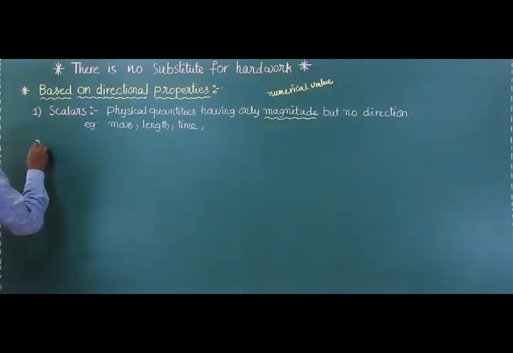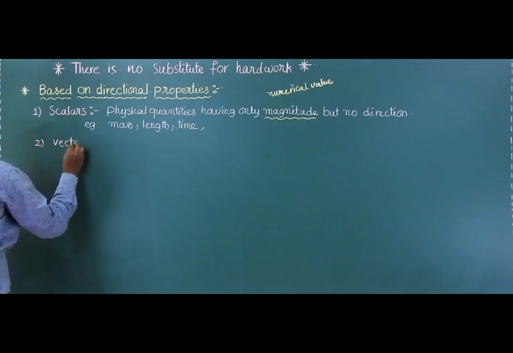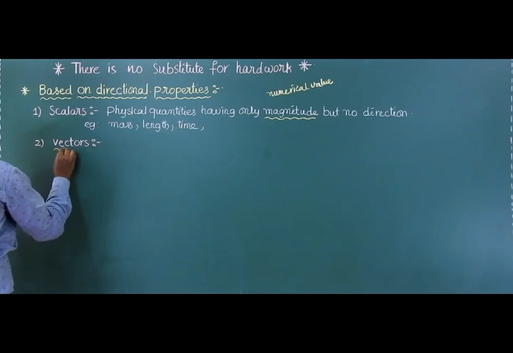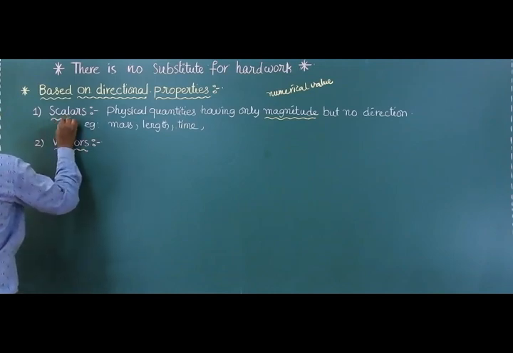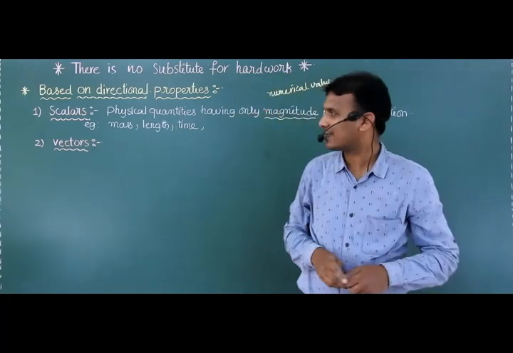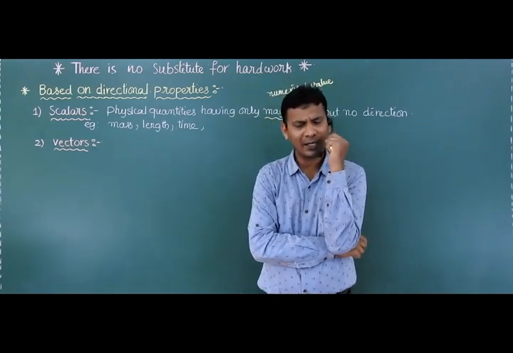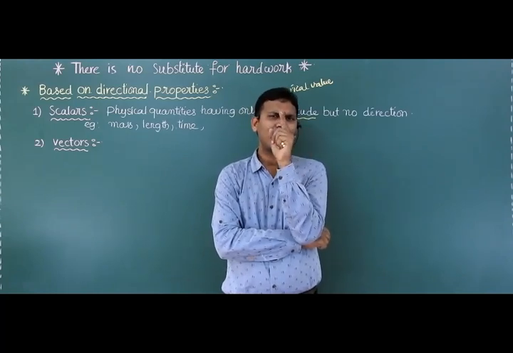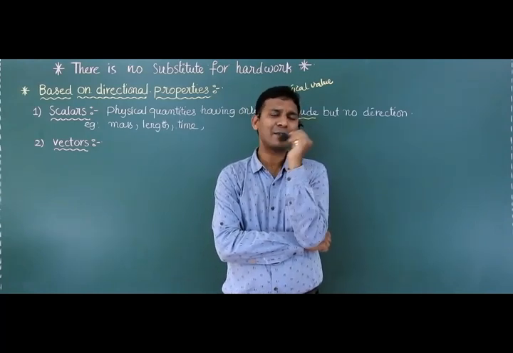Second one is vectors. My dear students, what is the definition of vectors? Sir, vectors are physical quantities having both magnitude and direction.